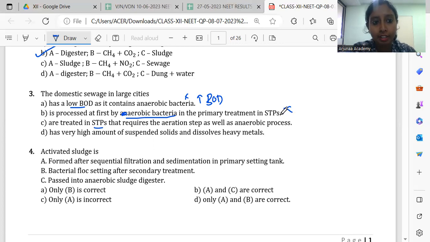Then later, when we take this activated sludge into the sludge digester, that is the anaerobic sludge digester, the process is anaerobic. So the C option is right. Then, has a very high amount of suspended solids and dissolved heavy metals. Domestic waste will not have such heavy metals. Only industrial waste will have heavy metals. So the answer is option C.